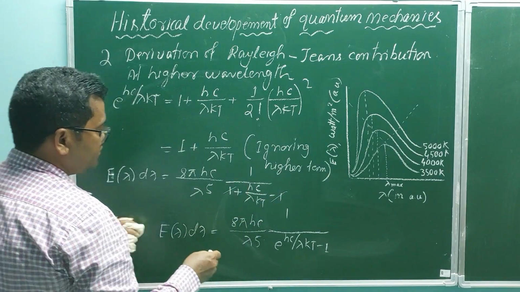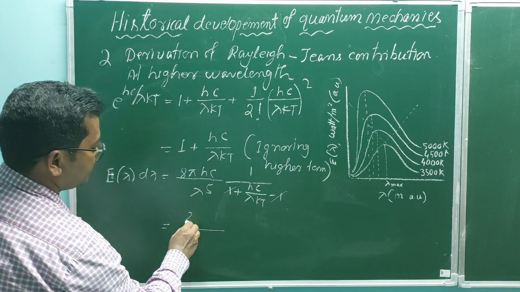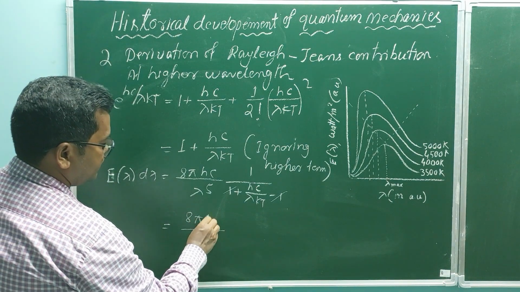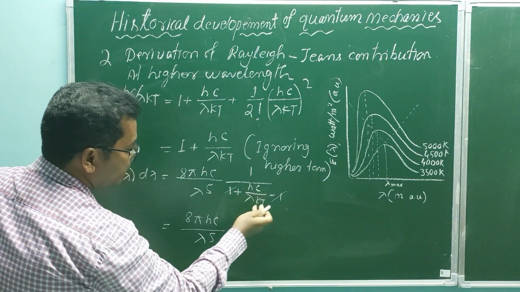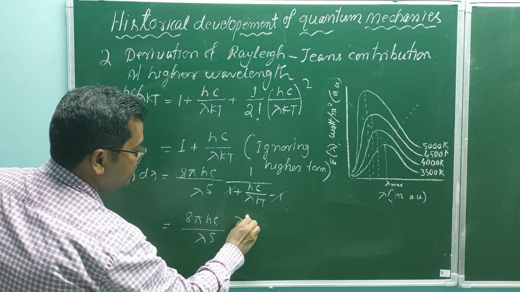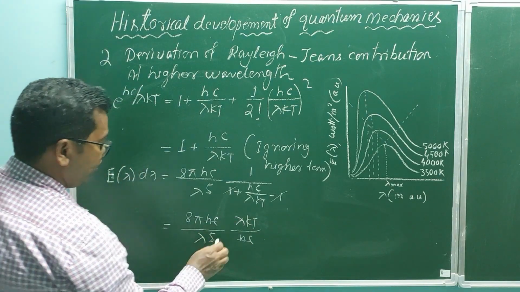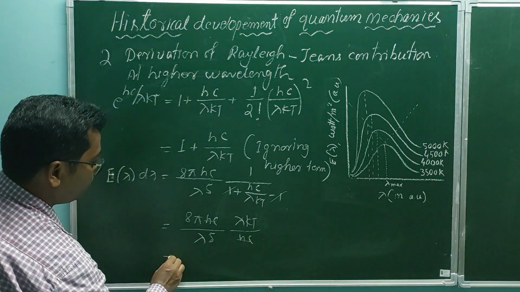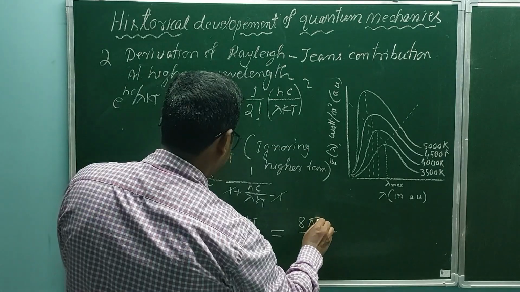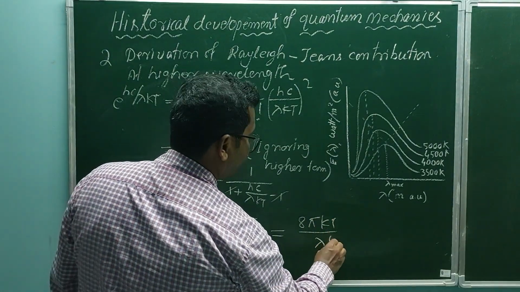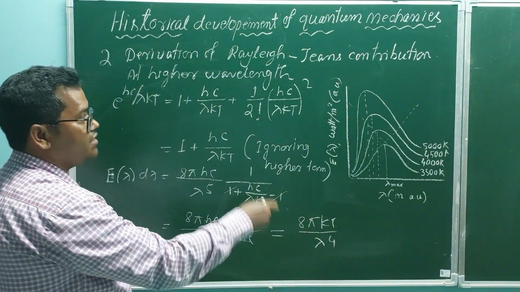So 1 cancels, equal to 8 pi hc by lambda to the power 5 times lambda kT by hc. hc cancels, one lambda cancels, and ultimately we can write 8 pi kT by lambda to the power 4, which is Rayleigh-Jeans contribution.